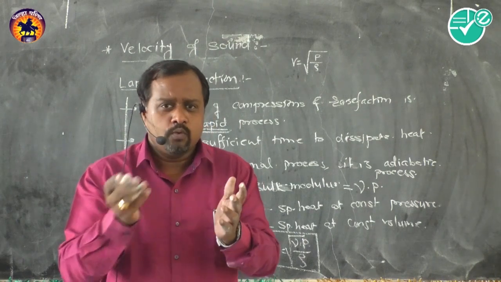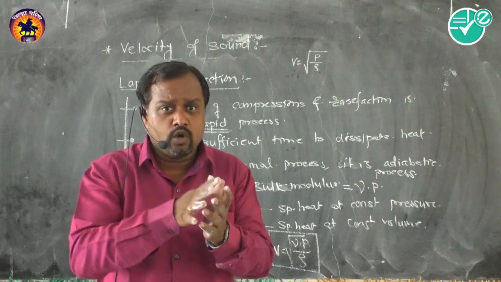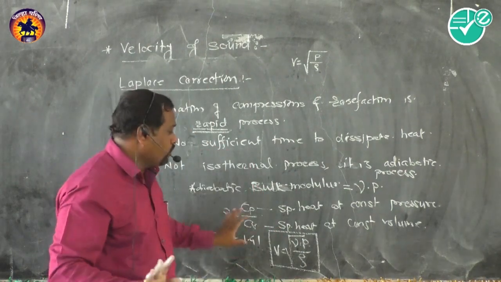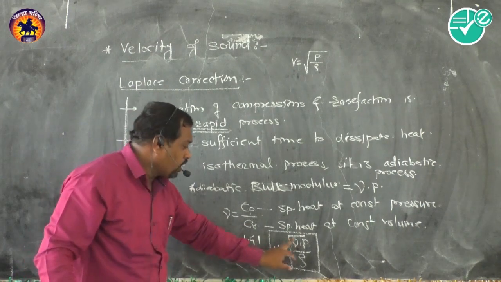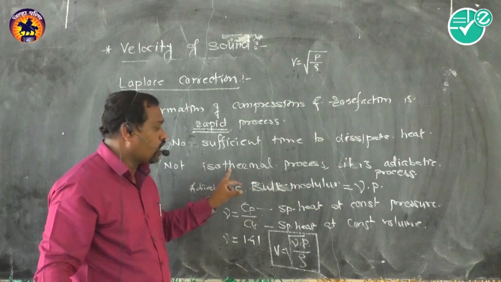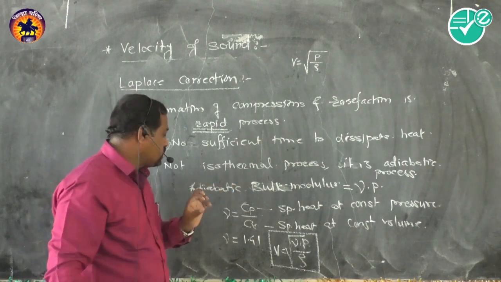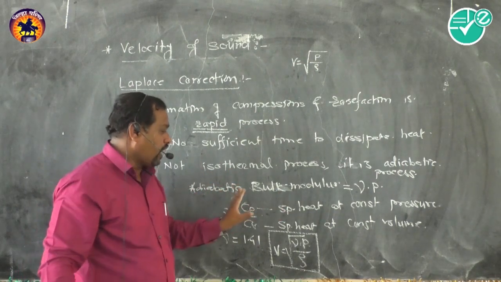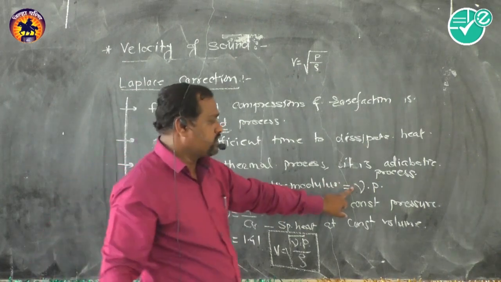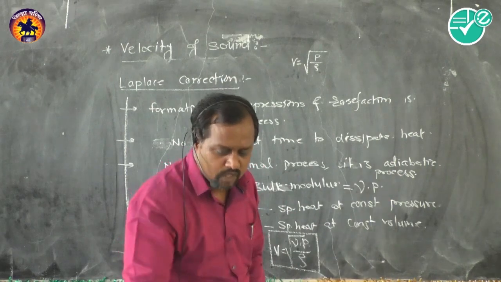Once it transfers, we get too cold, or we get burned. So there is not sufficient time, and hence the process is not isothermal. The process is said to be adiabatic, so it is replaced by the adiabatic bulk modulus, which is equal to gamma into P.